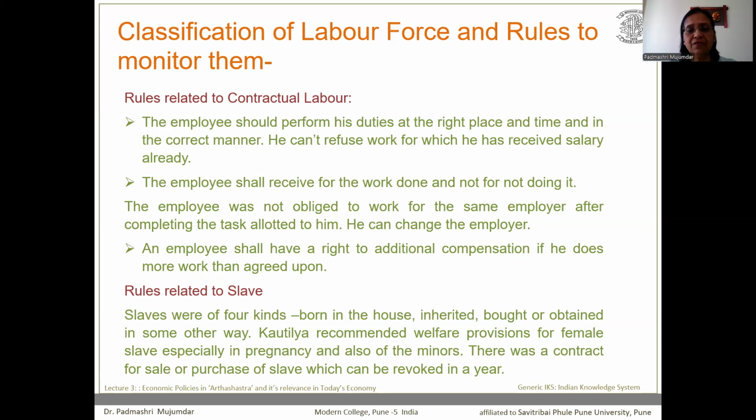Kautilya has recommended welfare provisions, especially for the female slave in the time of pregnancy and also for other minors. There was a contract for sale or purchase of a slave which can be revoked within a time period of 1 year. So any of the contracts can be revoked, that means changed, in a period of 1 year.